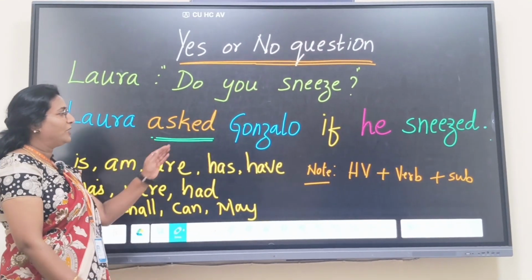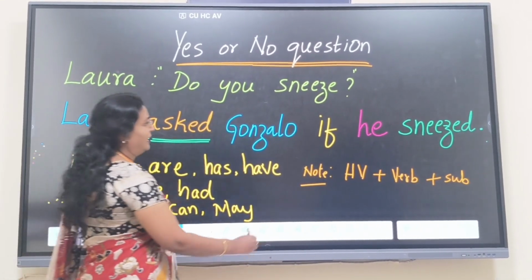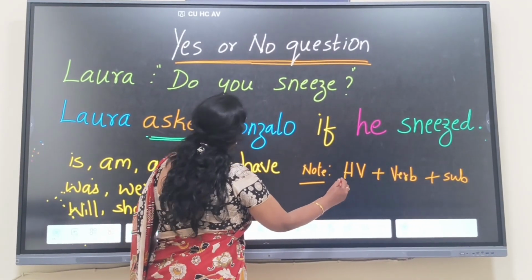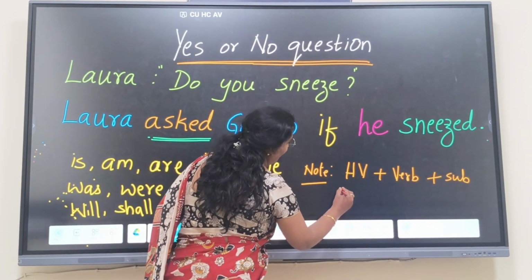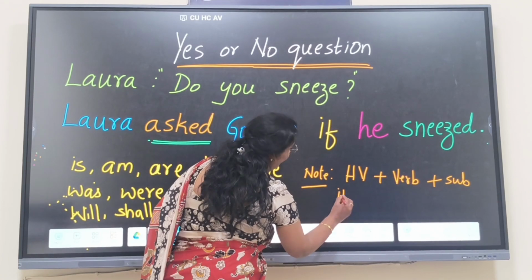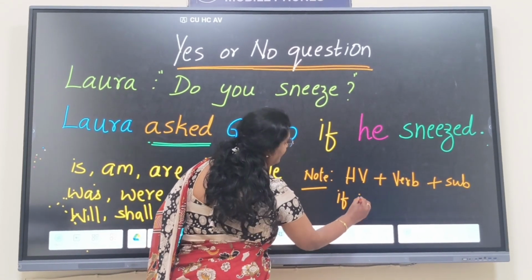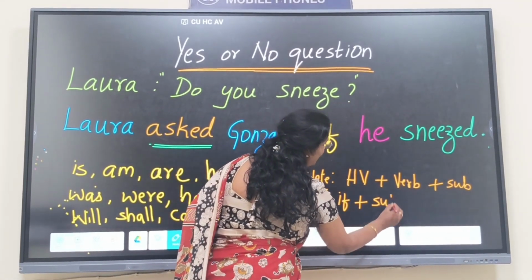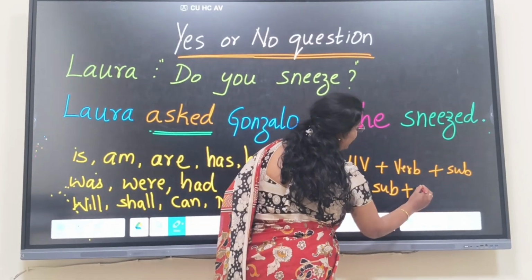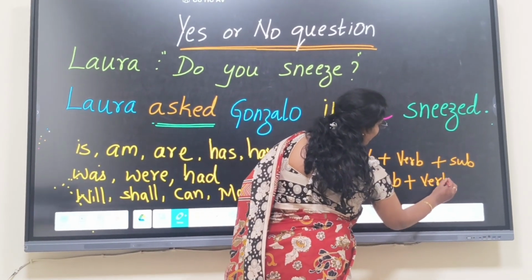When you change it to the reporting verb, it should be first if, plus subject, then lastly verb.